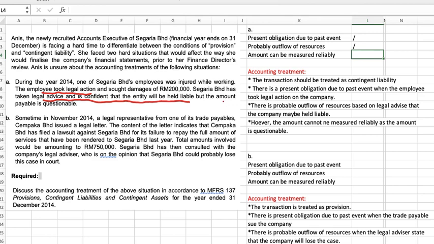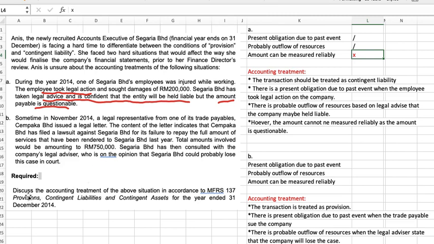No, because the amount is questionable. It means that the third condition is not met. So when it is not met, it cannot be recognized as provision, because provision needs to meet all three conditions. So it should be treated as contingent liability.